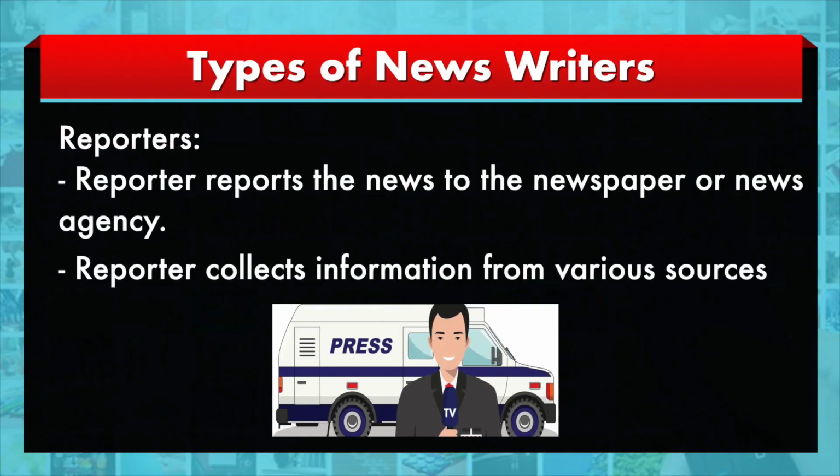Then the types of news writers, because sometimes you come across terms like reporters, correspondents, stringers or freelance writers. What is the difference between these people? Let us look into them. Reporters are employed by a news organization. They report the news to the newspapers or the news agency. They collect information from various sources, and this is the routine job of the individuals employed for the purpose, whom we identify as the news reporters of a particular organization or newspaper.